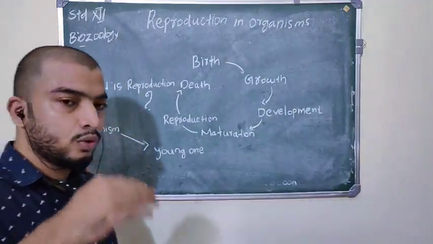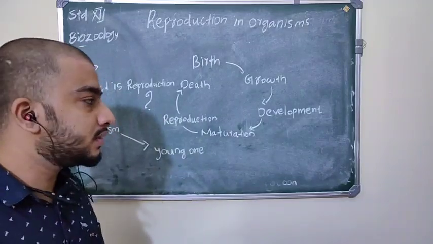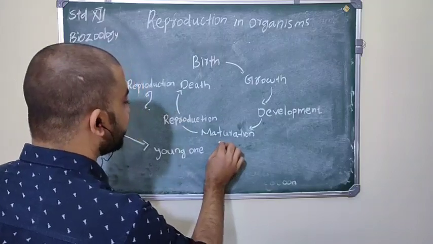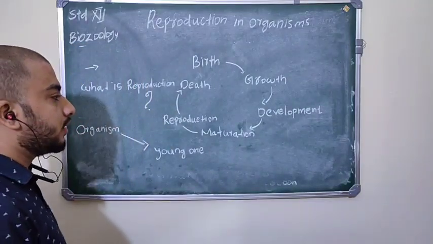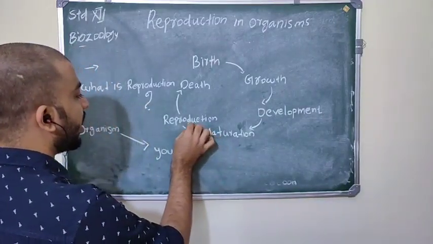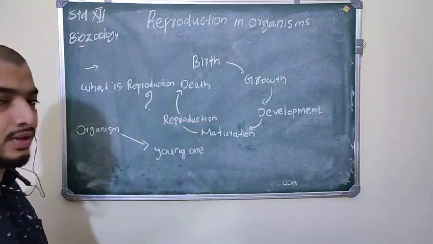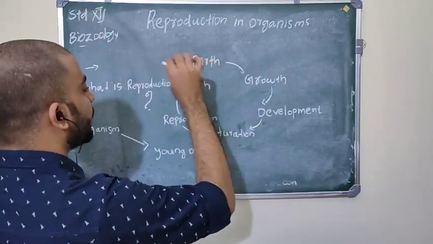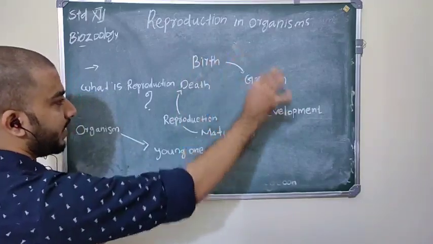After attaining growth, their body and organ systems develop, then they enter another phase, maturation. After maturation, they enter another phase called reproduction. They produce young ones and finally go to death. So this is the life cycle of a living organism.